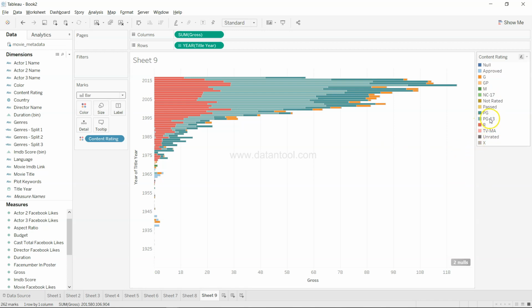Definitely PG-13 is leading, but you can see a good variation among the various years for the category R, as well as the GP category, and the average is increasing and decreasing. For me, this chart makes more sense than the one I previously created, but at the end of the day, it should serve the purpose that you want to get out of the analysis.